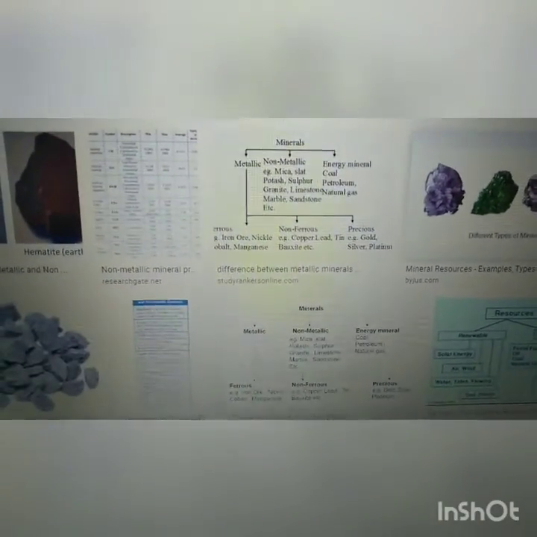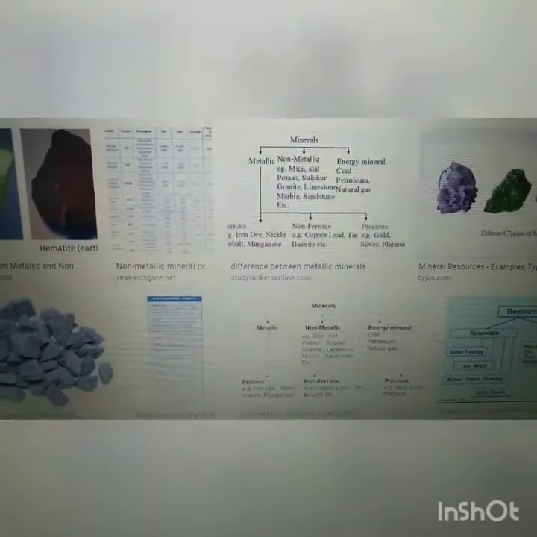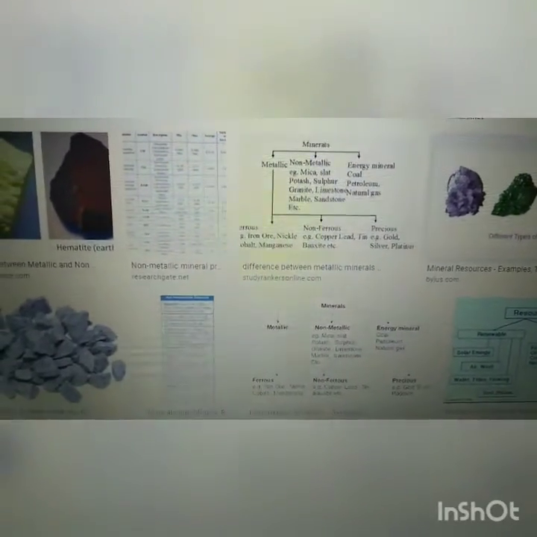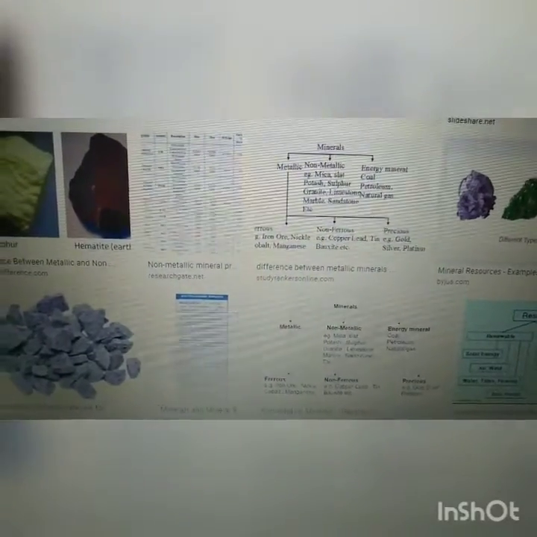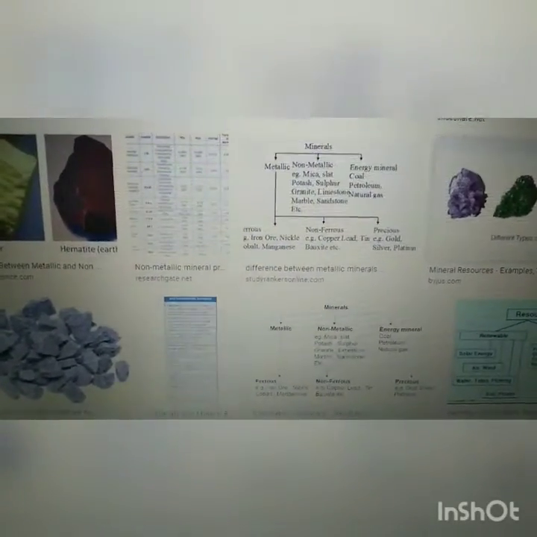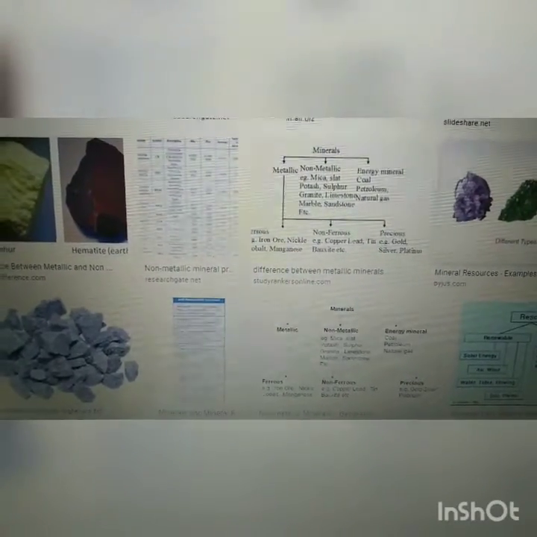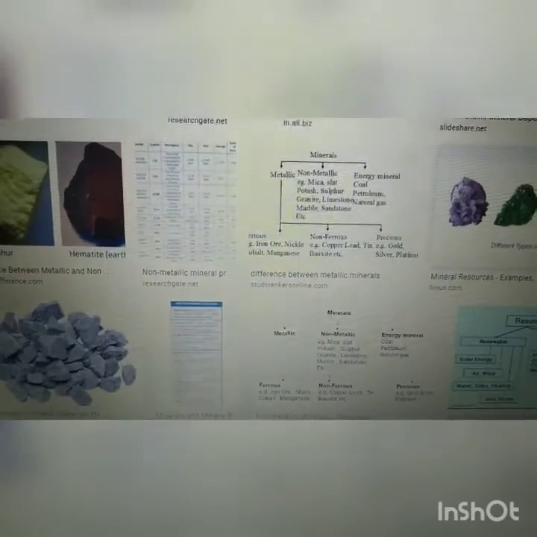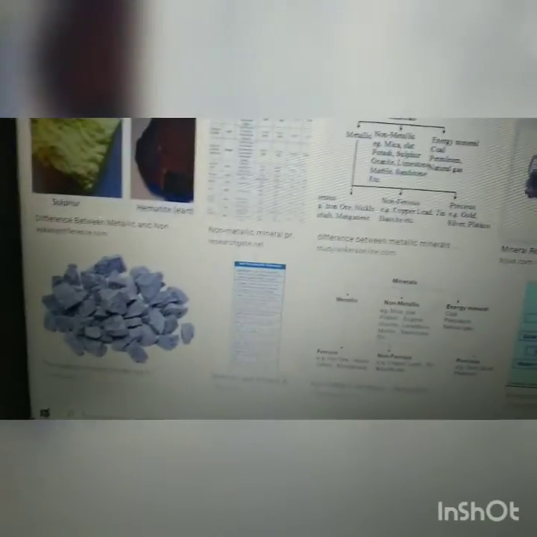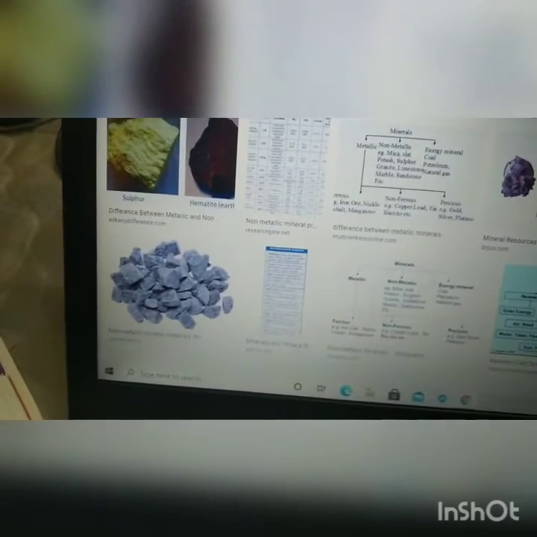So what are the non-metallic minerals? Coal and petroleum. These are the minerals formed from living things. Whereas some minerals form rocks, those are natural non-living things. So coal and petroleum are minerals formed from living things. They are obtained from deep inside the earth's surface.